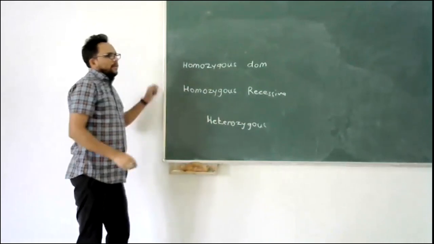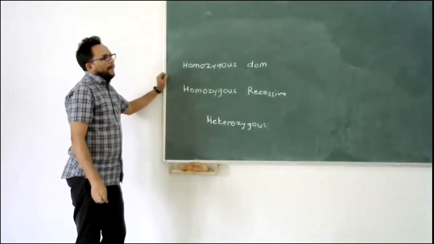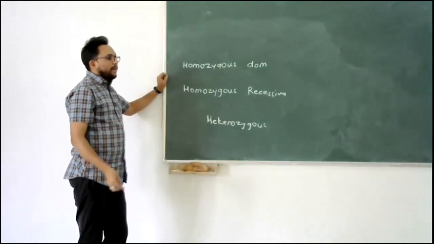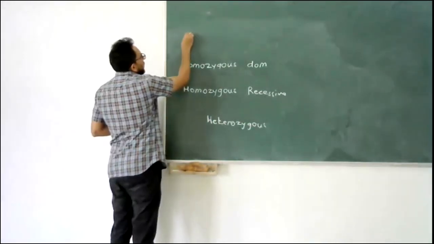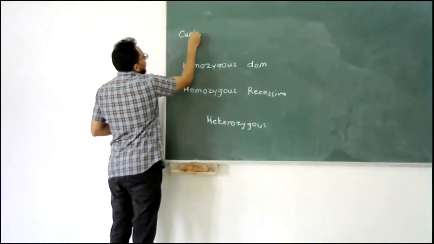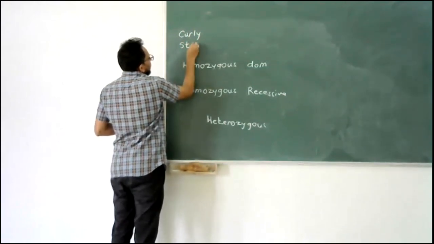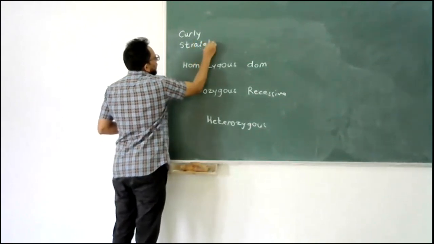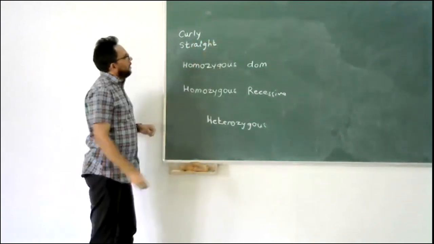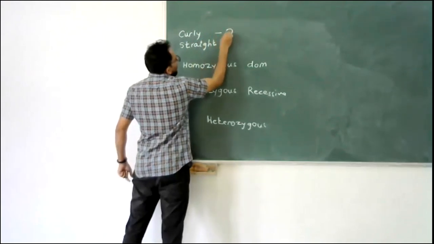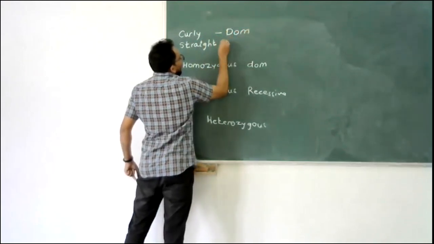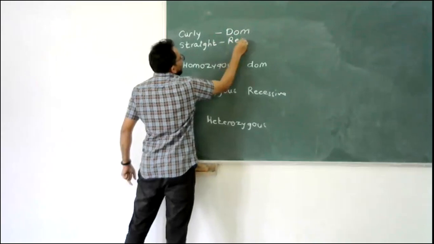So let's say for another example, let's take curly hair and straight hair. Okay. Now let's say this is the dominant phenotype and this is the recessive phenotype.